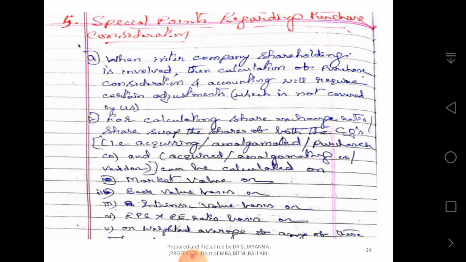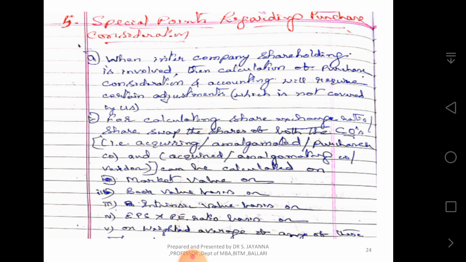For calculating the share exchange ratio, share swap ratio of both the companies, we need to know these things. The purchasing company is known as acquiring company, amalgamated company or purchaser company, whereas the vendor company is known as acquired company, amalgamating company or vendor company.